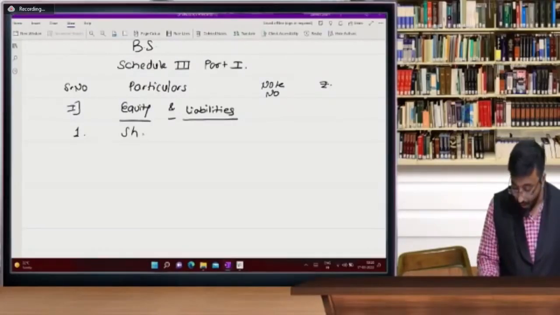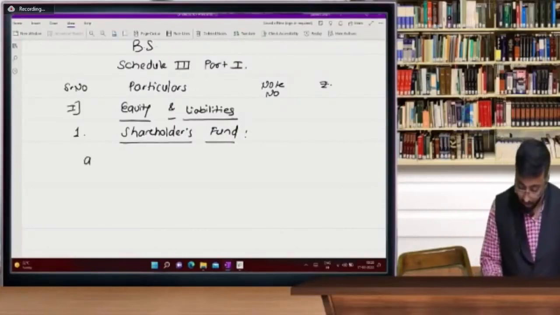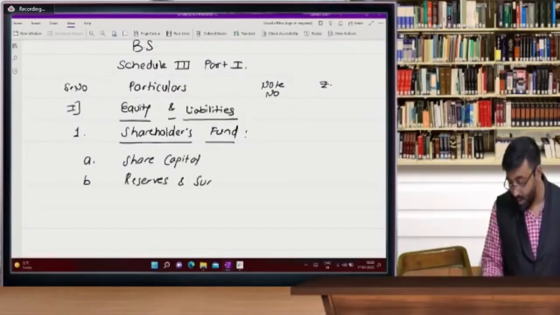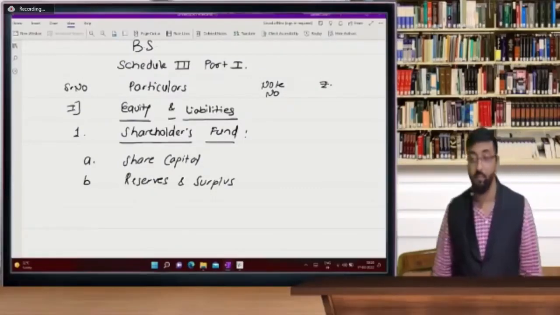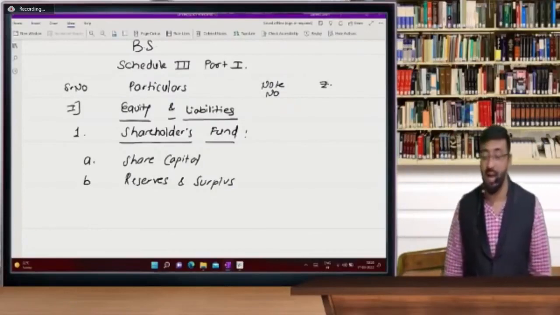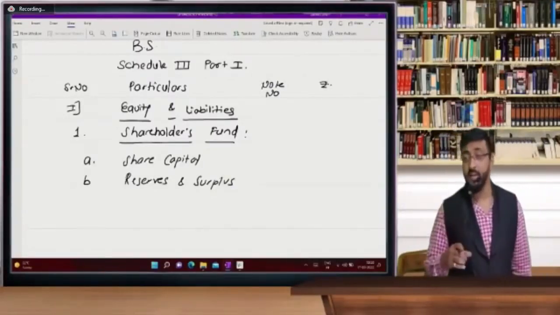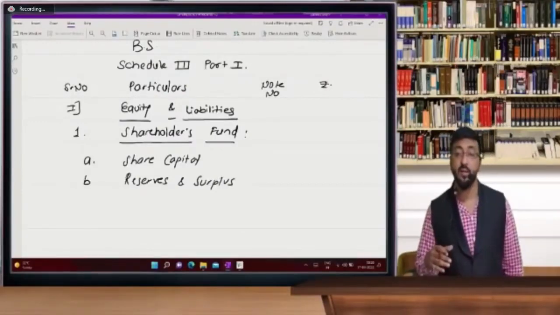In that you have first shareholders fund, that is owner's equity, under which you have share capital. You can write this share capital, balance sheet pro forma, because this is needed in all chapters of company accounts. So revising it because we have to prepare balance sheet in the exam. So you must be aware about your pro forma. So share capital. Under this, what we are going to write, that is also important.